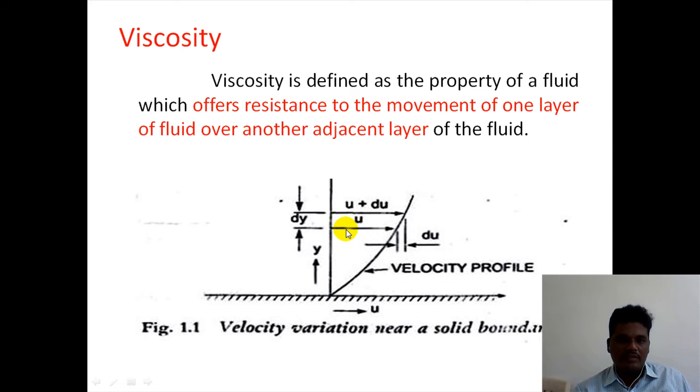Now there may be some shear stress acting. The shear stress is the force which acts parallel to the direction, and that force is called the shear force.